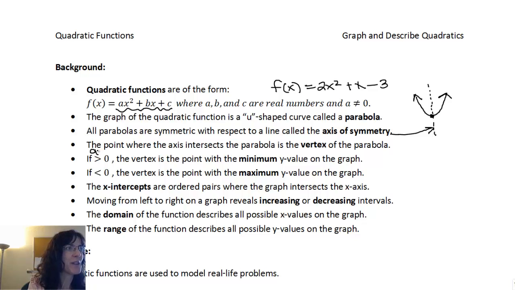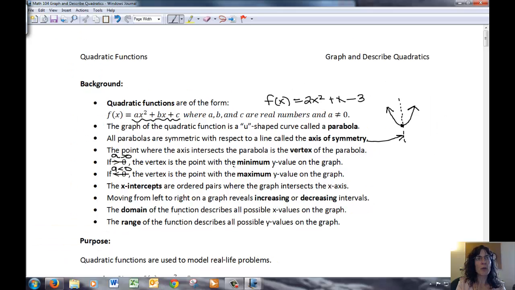This is supposed to be a is greater than 0, and if a is less than 0. If we are talking about the minimum on a quadratic, that would be if our a was greater than 0, then the vertex is the point that has the minimum y value.